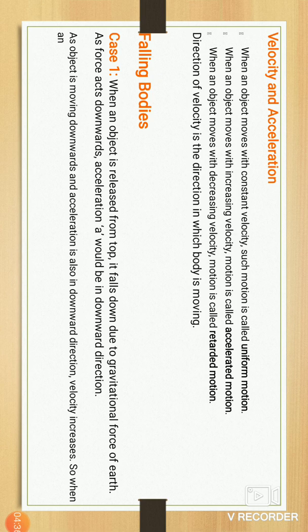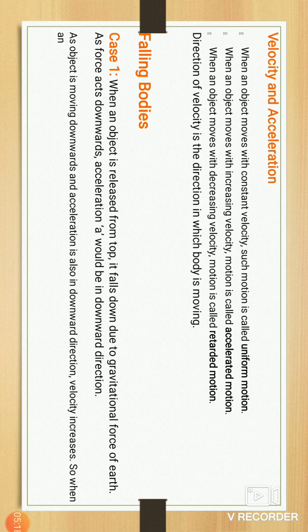When you accidentally release your phone from your hand, it drops down on the earth, and from your hand to the earth, the motion is increasing, the speed also increasing, from top to bottom. Here one condition is there. When an object is released from the top, it falls down due to what?